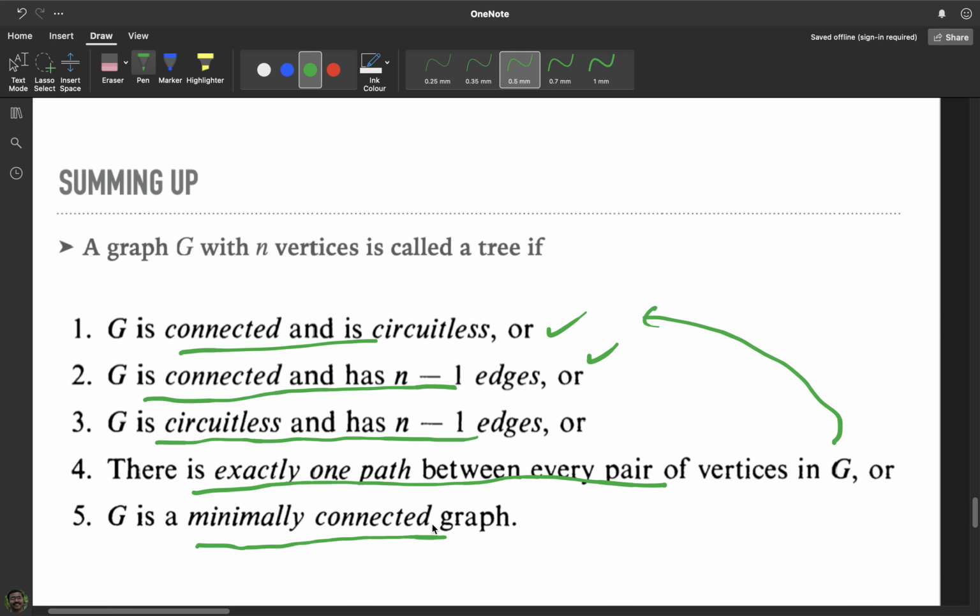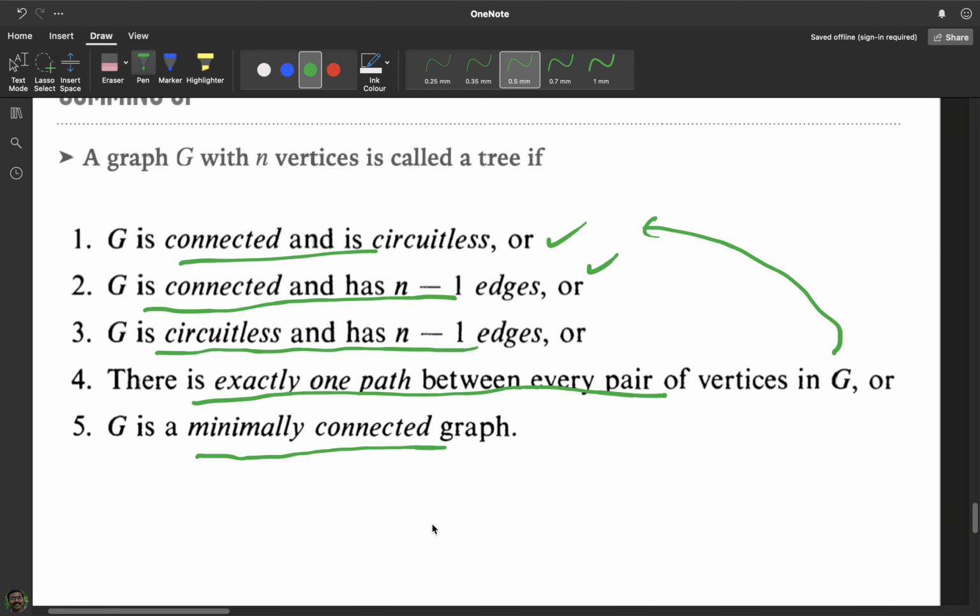Now we will discuss some important and simple properties of trees regarding pendant vertices. So what is a pendant vertex? A pendant vertex is a vertex with degree 1. So basically a pendant vertex is a vertex with degree 1. This is called a pendant vertex. So let us look at how many pendant vertices a tree will have.